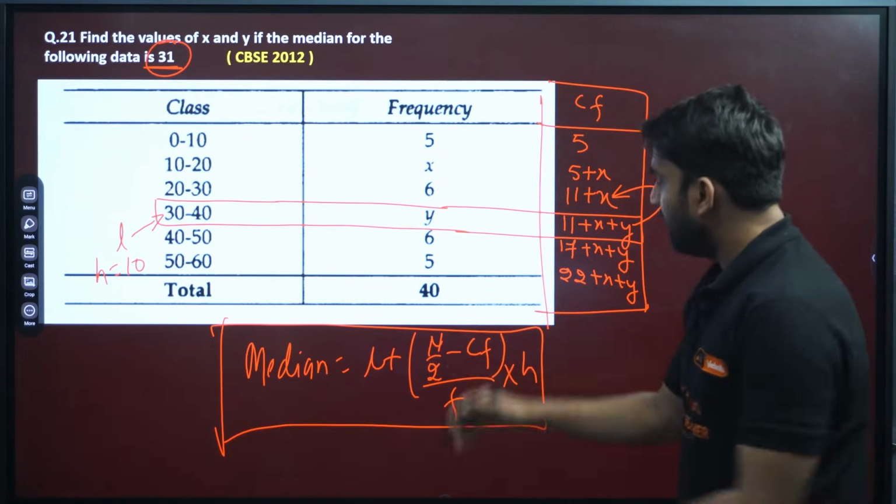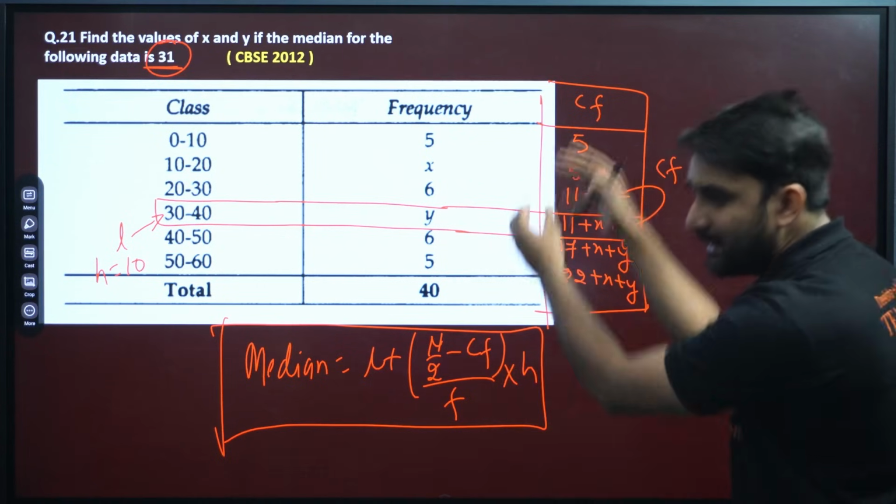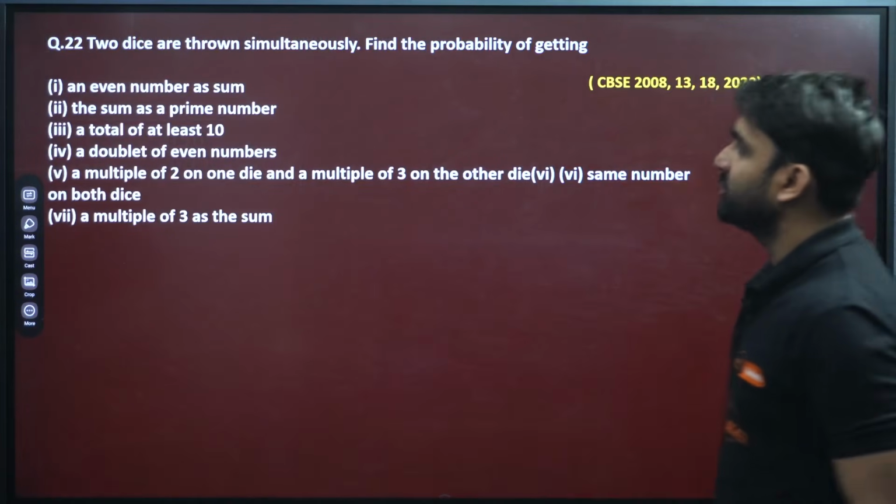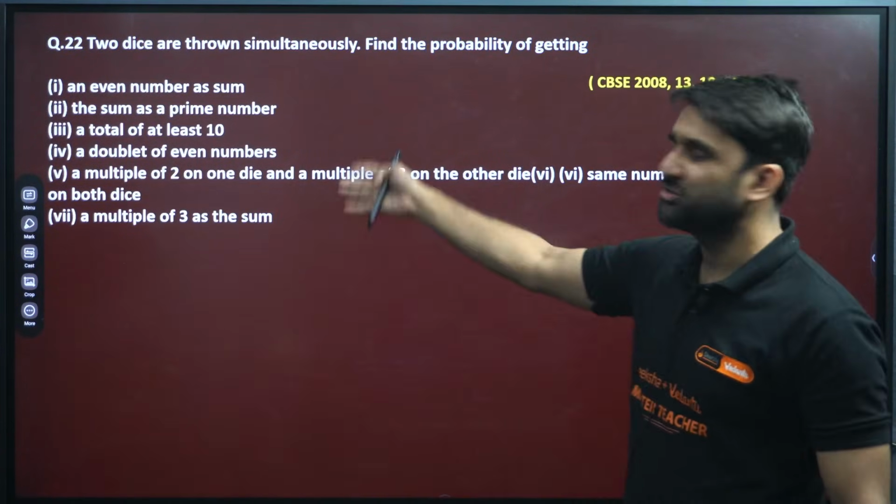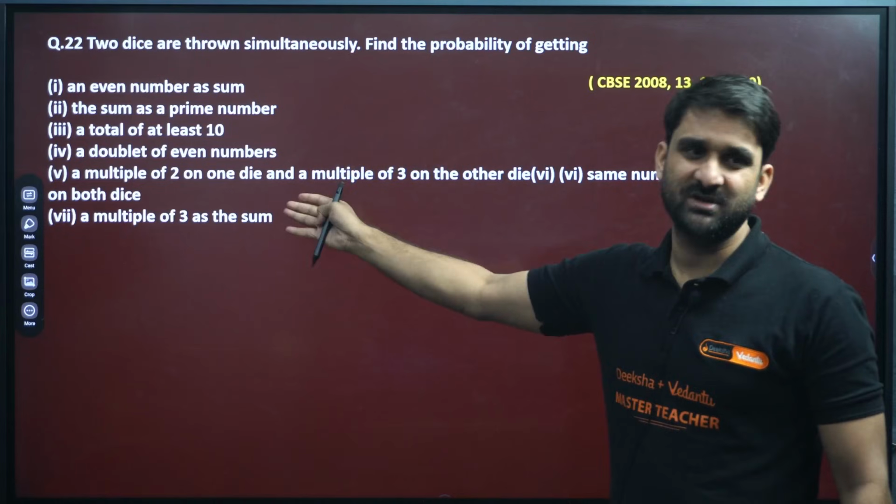Median is given to you, and you know everything. Put the value and get the result. Moving to the next question, question number 22. Very easy question. This is one of the most scoring chapters and scoring questions as well.